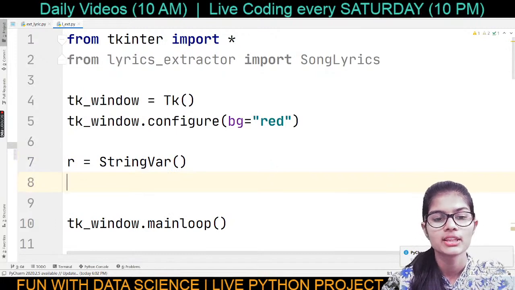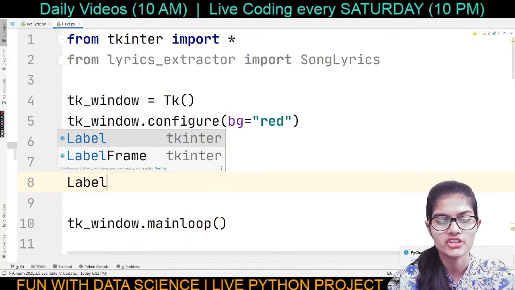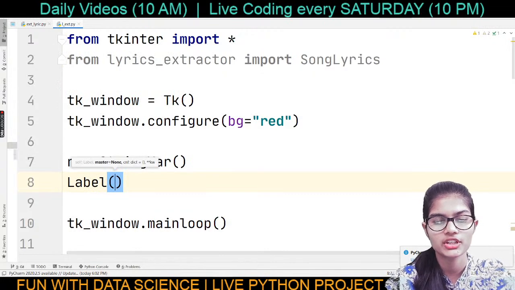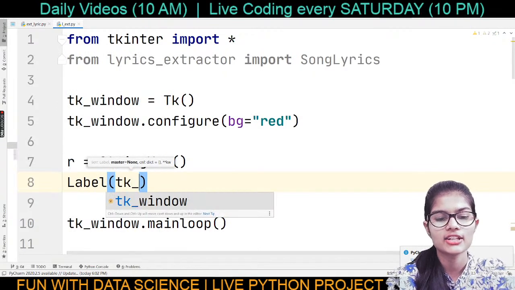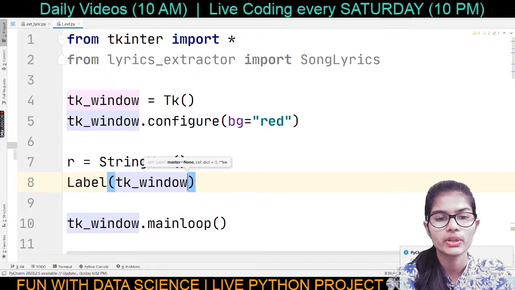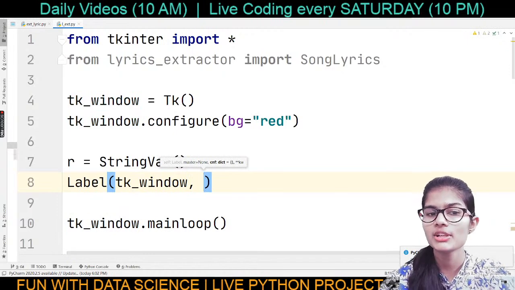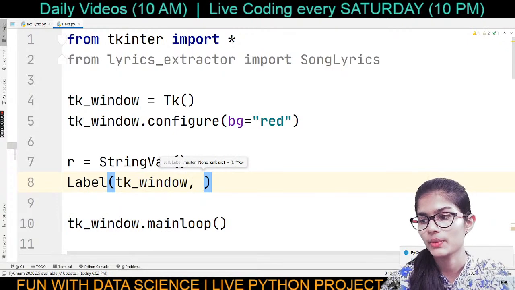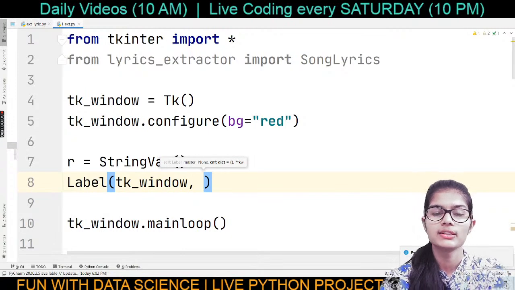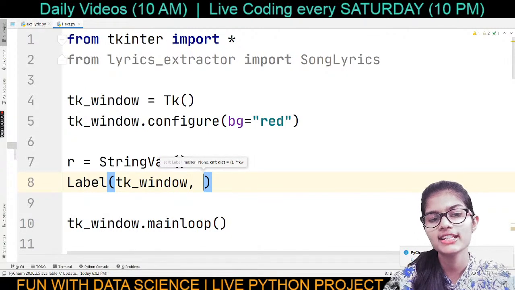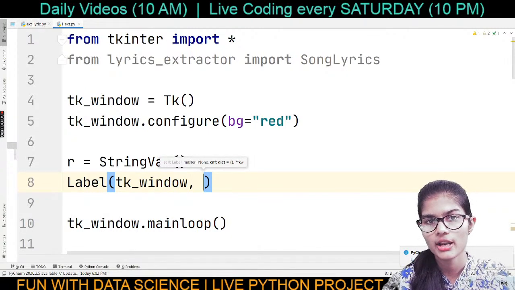So that's done. Now I'll be making my label functions. My very first label function is going to be tk underscore window. First of all, I have to write the variable into which I want my text to be printed. Before that, let me tell you what this label function is about. In normal Python, whenever we have to write something onto our console, we use the print statement.